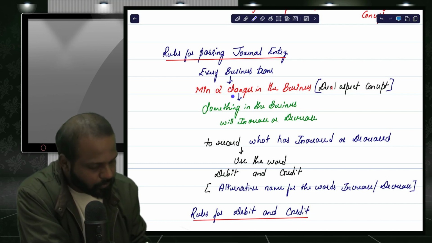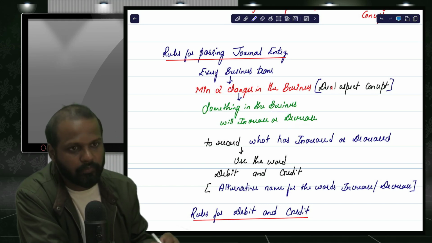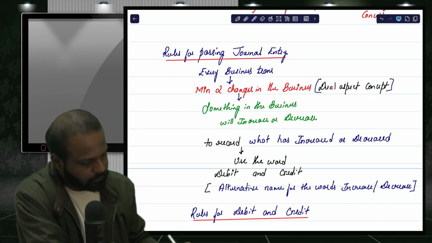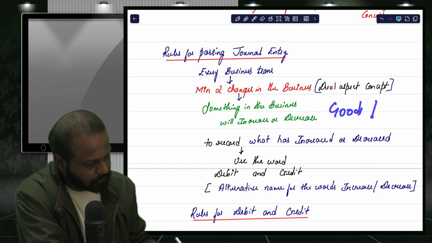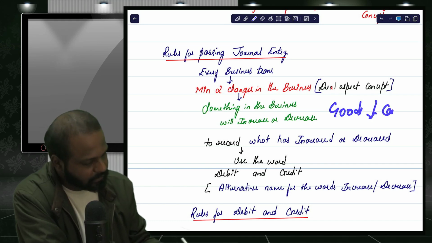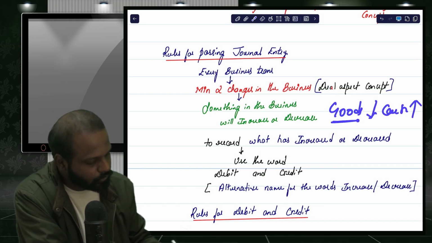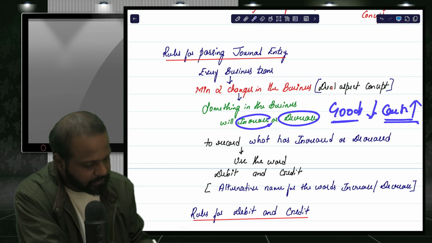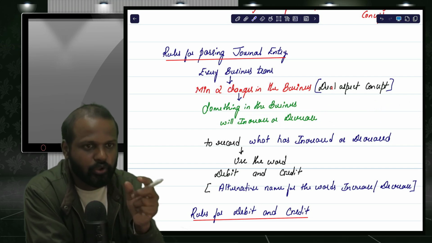Sir, what do you mean by two things are changing? Something will increase or decrease in the business because of the transaction. You sold the goods, so goods will decrease. You received the cash, so cash will increase. These are the two changes. Goods are decreasing and cash is increasing. So the two changes you find out first.